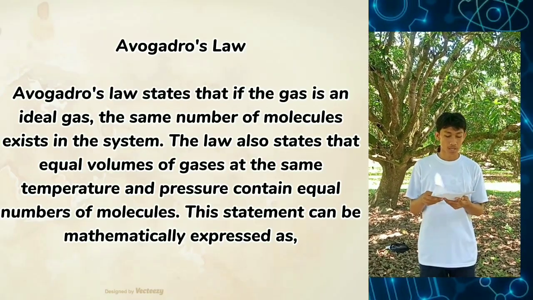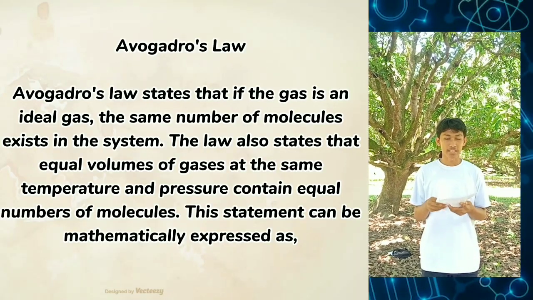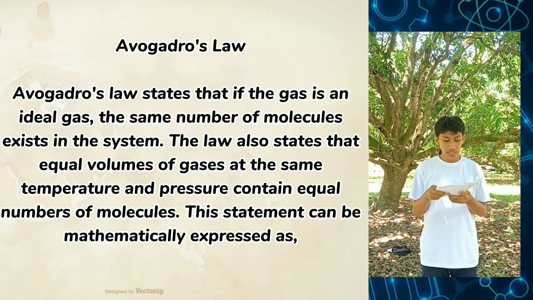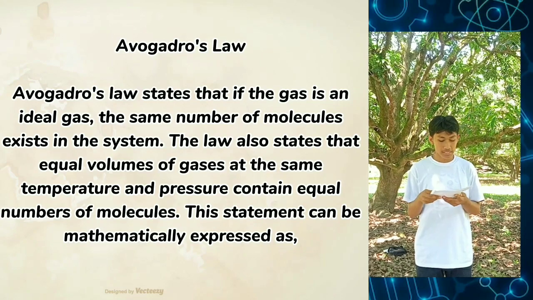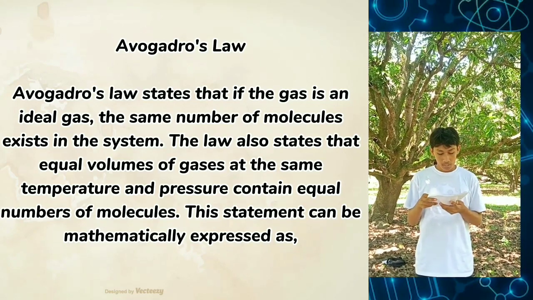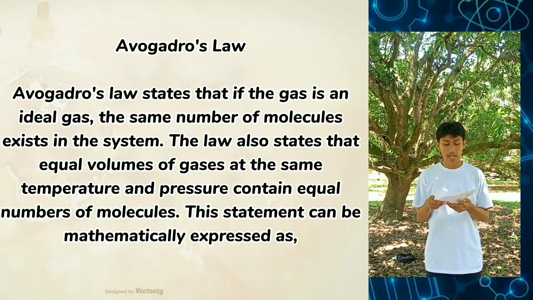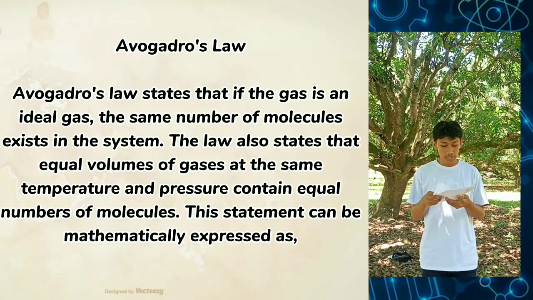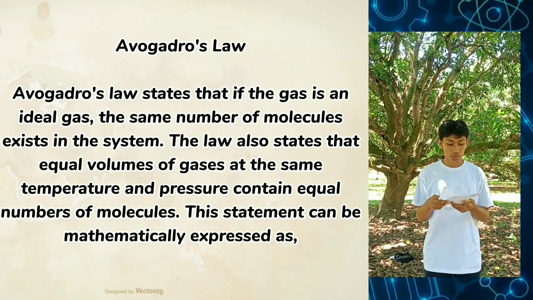Avogadro's law. Avogadro's law states that if the gas is an ideal gas, the same number of molecules exists in the system. The law also states that equal volumes of gases at the same temperature and pressure contain equal numbers of molecules.